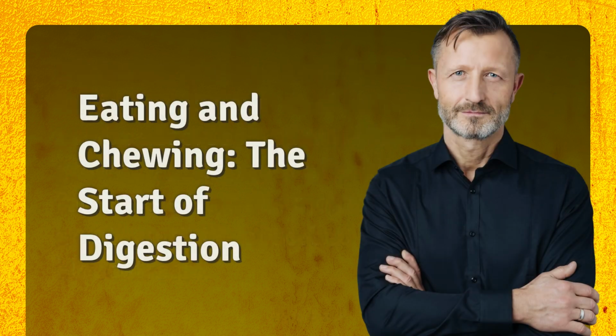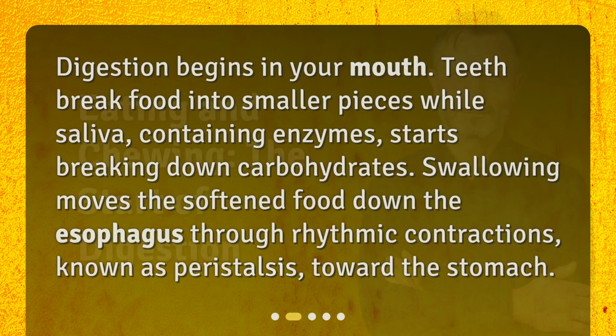Eating and chewing, the start of digestion. Digestion begins in your mouth. Teeth break food into smaller pieces while saliva, containing enzymes, starts breaking down carbohydrates. Swallowing moves the softened food down the esophagus through rhythmic contractions known as peristalsis toward the stomach.